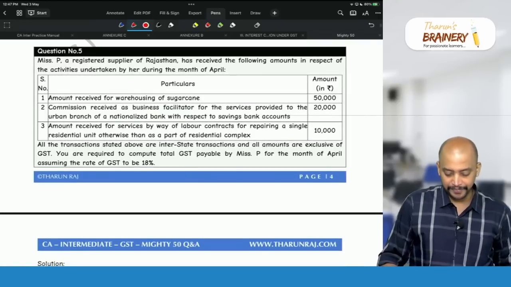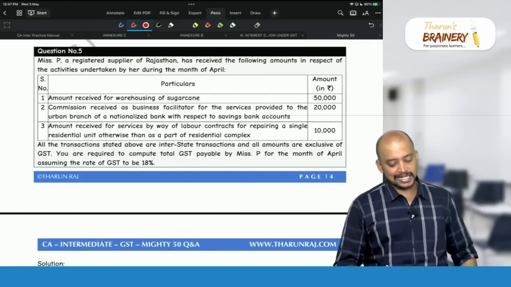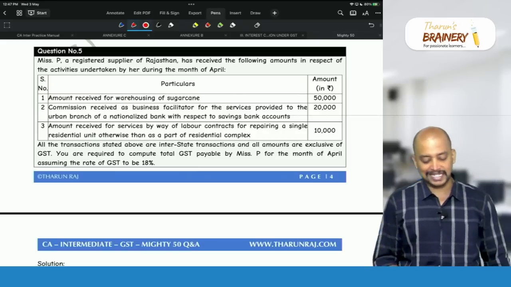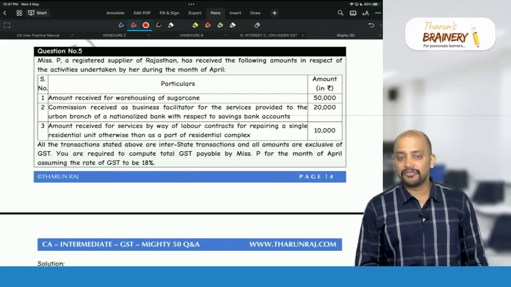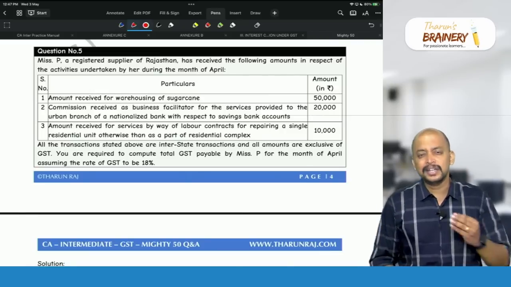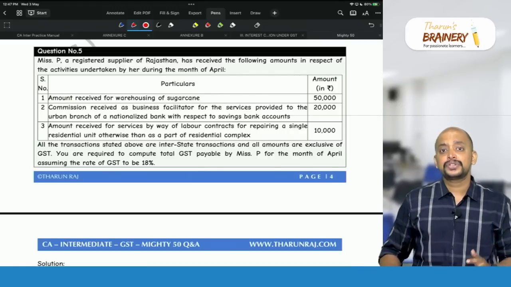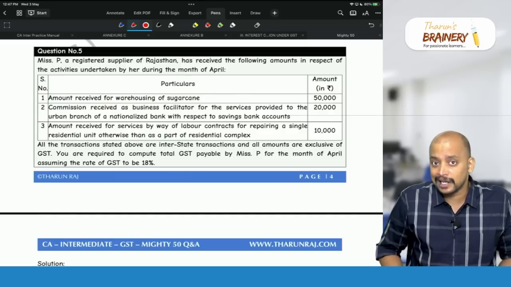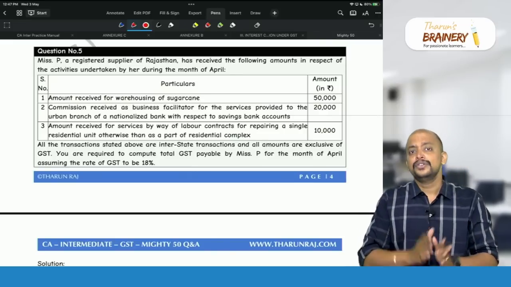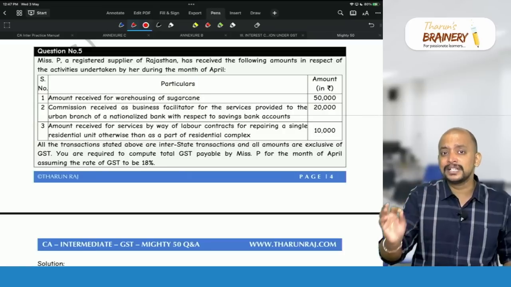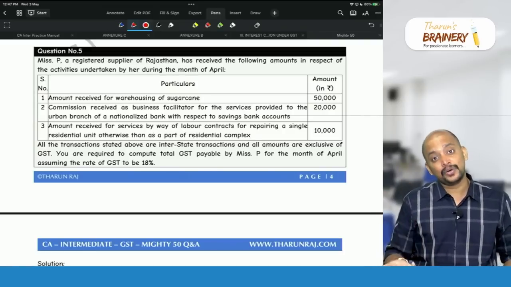Then question number 5. Miss P, a registered supplier of Rajasthan, has received the following amounts in respect of the activities undertaken by her during the month of April. Amount received for warehousing of sugarcane. Many students ask me this doubt: sir, whether storage and warehousing of sugarcane, fruits and vegetables, etc. is exempted, because right now only storage and warehousing of cereals and pulses is exempted. So then other goods are omitted. Is it now taxable or exempted?